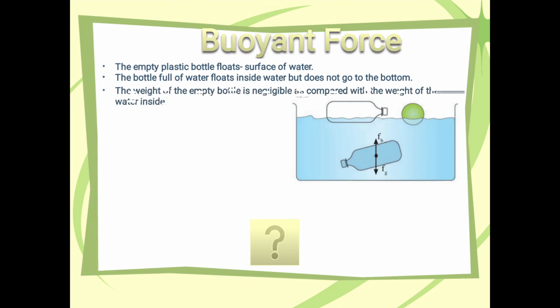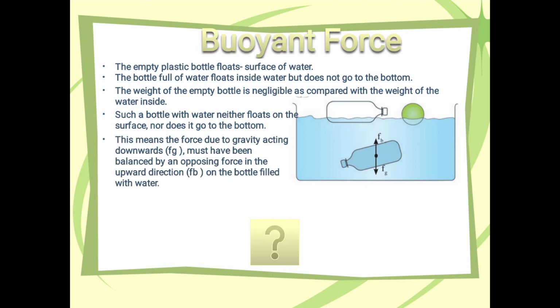The weight of the empty bottle is negligible as compared with the weight of the water inside. Such a bottle with water neither floats on the surface nor does it go to the bottom. This means the force due to gravity acting downwards, denoted by Fg, must have been balanced by an opposing force in the upward direction, Fb, on the bottle filled with water.